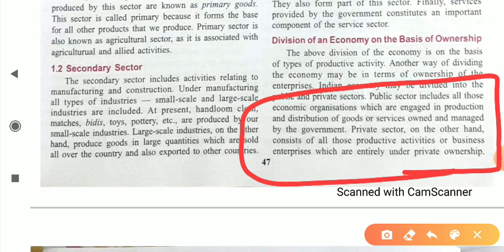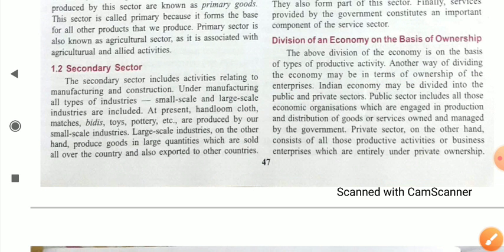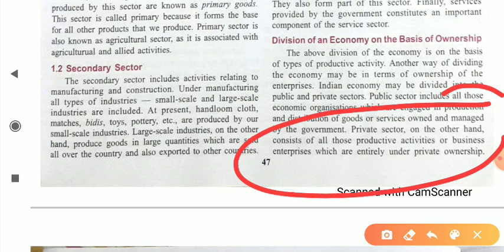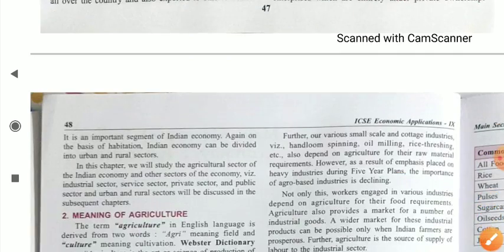Their purpose is the welfare of the society, to give goods or products at low cost, so that it can be purchased by a poor person also. Okay, dear students, so this particular sector is known as our public sector. Now if you talk about private sector, on the other hand, it consists of all those productive activities or business enterprises which are entirely under private ownership.